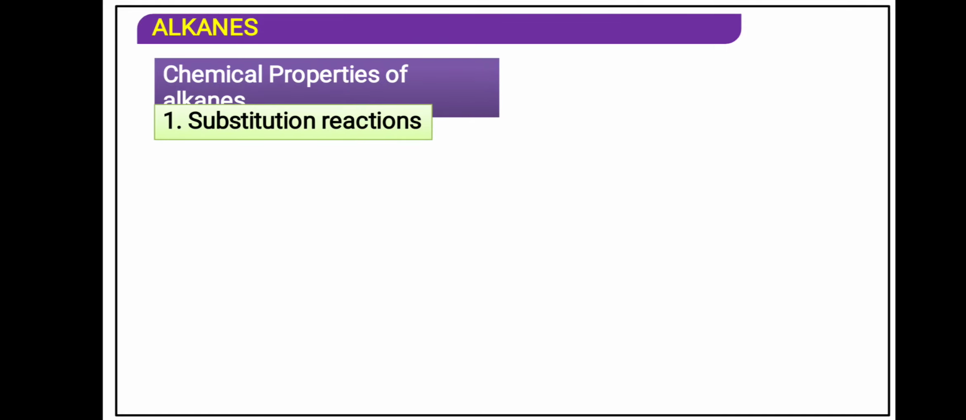Alkanes undergo substitution reactions. We will see the substitution reaction. Alkanes are paraffins and do not react with anyone. They are unreactive toward acid, base, oxidizing agent, reducing agent. They undergo reaction under specific conditions. Let's see.